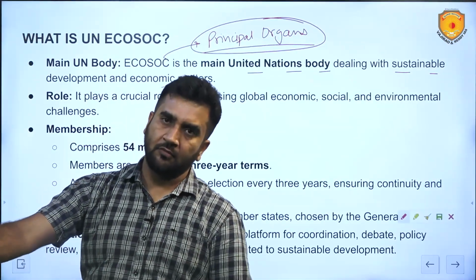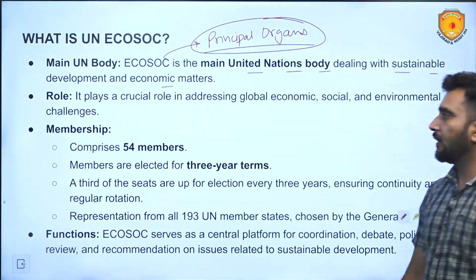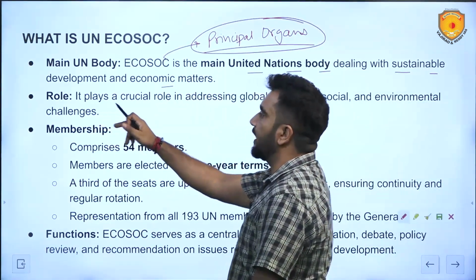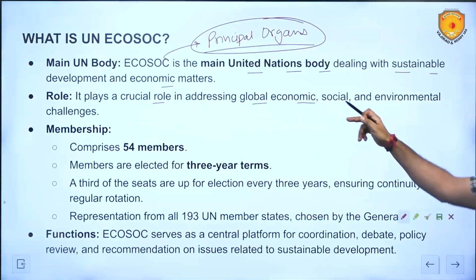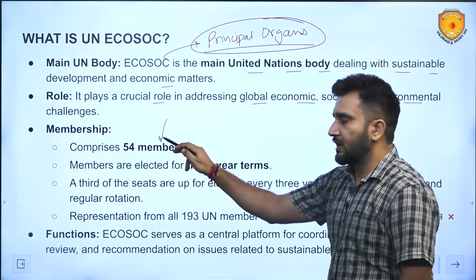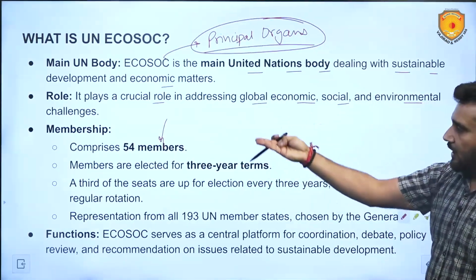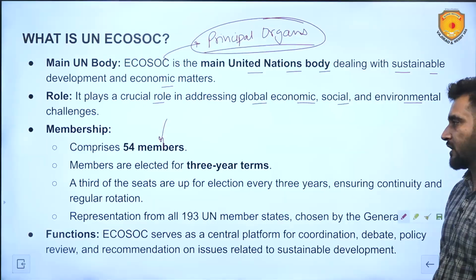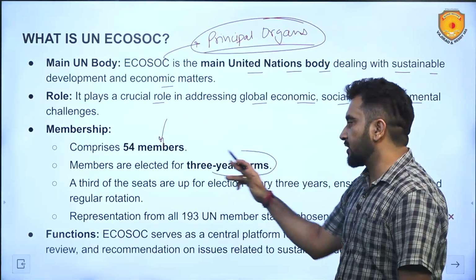It is no more a principal organ. It is no more existing, I would say. Now coming back to this role, it plays a crucial role in addressing global economic, social and environmental challenges. 54 members are part of it, and India will become one of these 54 from 2026 till 2028. Members are elected for 3-year terms.